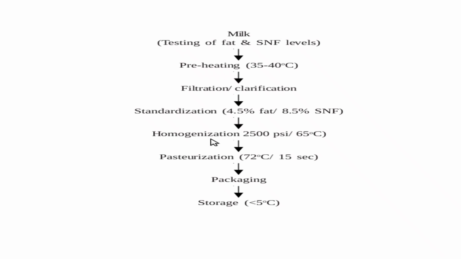The milk is pasteurized by heating it to 72 degrees Celsius for 15 seconds, which is the high temperature short time method of pasteurization, to kill the harmful microorganisms. After that, the milk is packed in clean and sterile packages to prevent contamination, and the packed milk is stored below 5 degrees Celsius to maintain the freshness and to increase the shelf life of the milk.